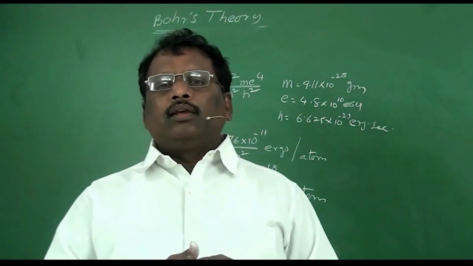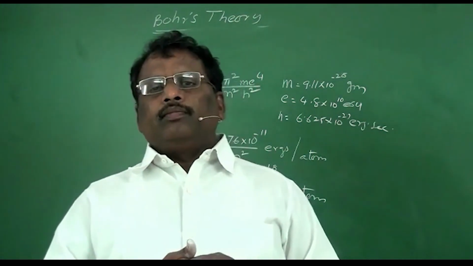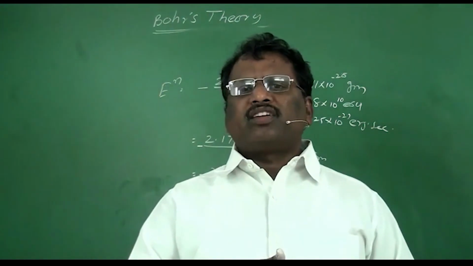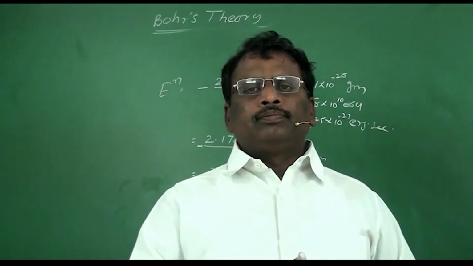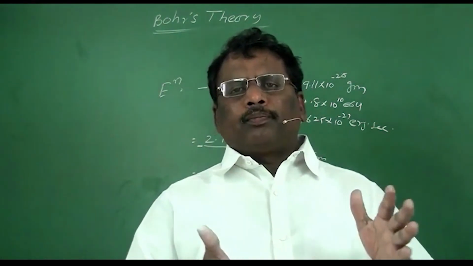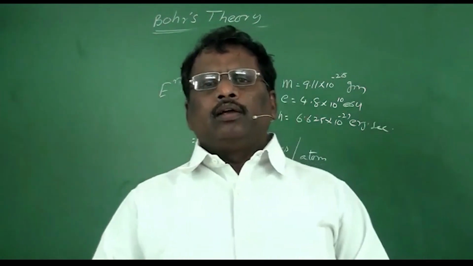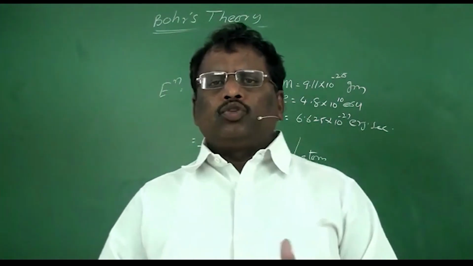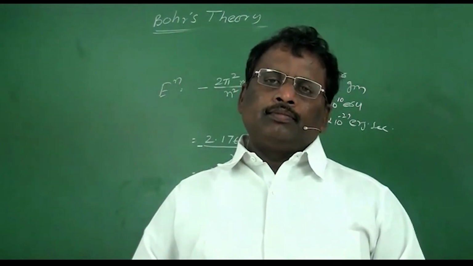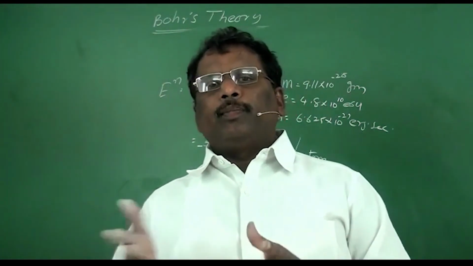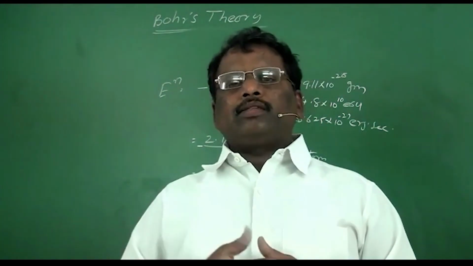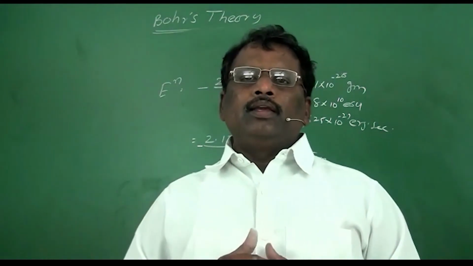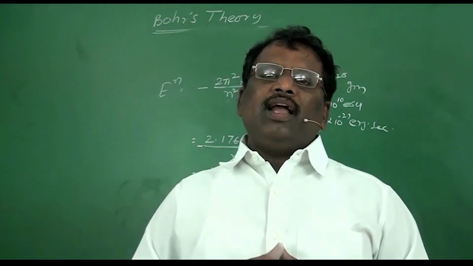That's why Bohr's theory, though it gives a lot of information regarding the structure of an atom, and though it paved the path for further discoveries, was unable to explain so many things like this. That's why we should depend upon other theories to study the structure of these atoms.